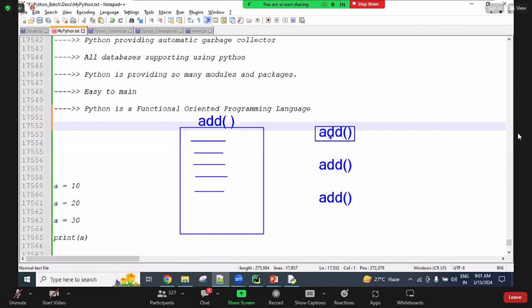Just the function name only. Every time we use the function name, all these lines of code are executed. So it means creating one time and using n number of times. That is called reusability. A function's main agenda is reusability of logics, guys. Create one time with a group of statements or logics and use it n number of times for reusing purposes. So Python supports this functional oriented technique. Generally, C language supports the functions oriented concept, guys. So C language related function behavior can also be used in Python.